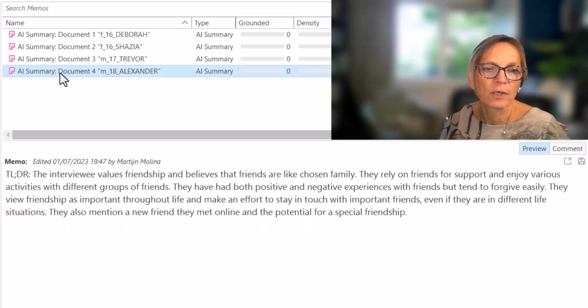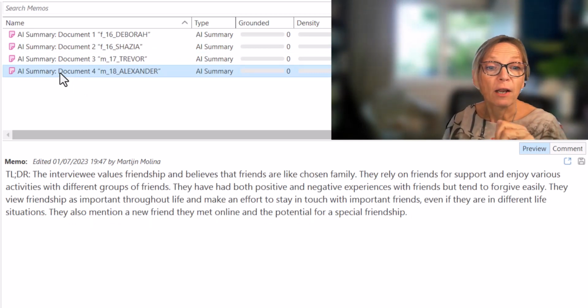And let's look at the last one. This interviewee values friendship and believes that friends are like close family.